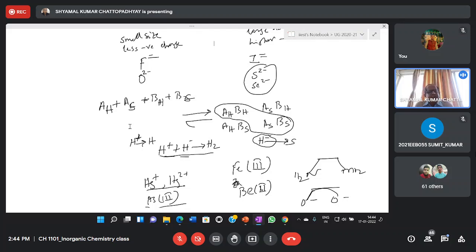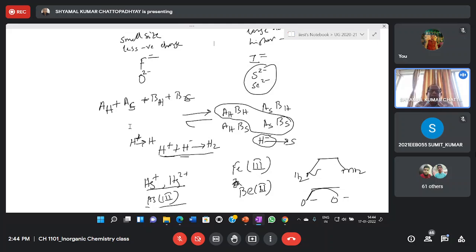So the chelating agent which you prepare will be loaded with soft donor atoms, soft bases, right? So you require soft bases to chelate metal ions like lead, mercury, etc. So you prefer sulfur ligands or selenium containing ligands rather than oxygen containing ligands, right?